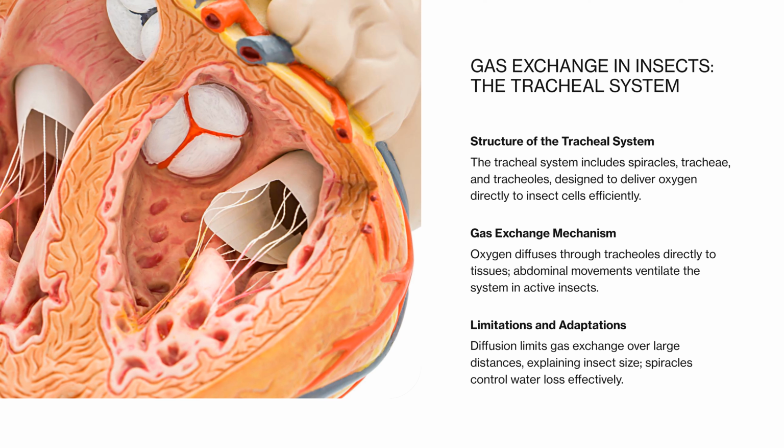This arrangement means that oxygen is delivered straight to respiring tissues, reducing the need for a circulatory system to transport gases. Diffusion is the main mechanism of gas exchange at the tracheoles, but in active insects, abdominal movements can ventilate the system, maintaining steep concentration gradients. One limitation of the tracheal system is that diffusion becomes less effective over large distances, which helps explain why insects are relatively small compared to vertebrates.